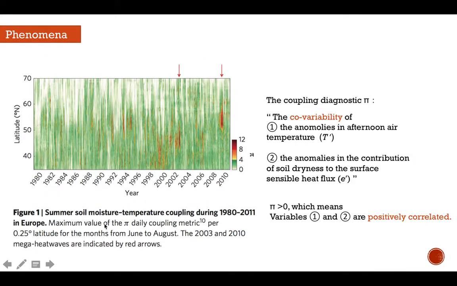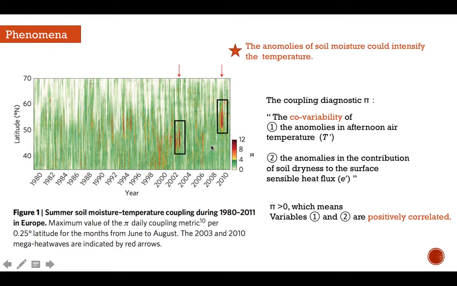Based on the yearly data of soil moisture and temperature, a co-variability diagnosed pi is developed, which presents the correlation between two parameters: the anomalies of temperature and the anomalies of the contribution of soil dryness. As we can see, in the years 2003 and 2010, the pi is as huge as 12, which means the soil moisture deficit would greatly intensify the temperature.